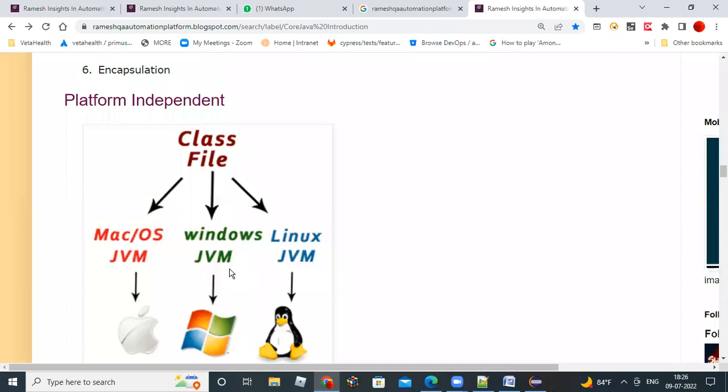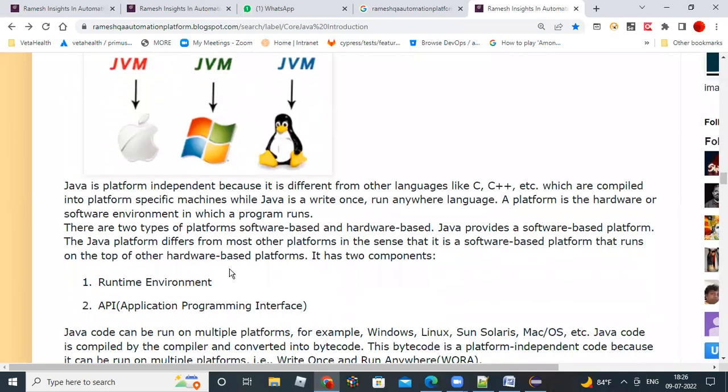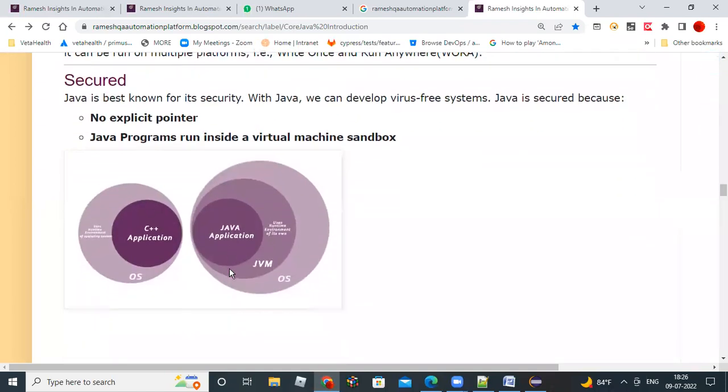Which processor or which hardware you are running on doesn't matter. Any hardware, any processor, it will take and run your program. That's why it's an architecture neutral, platform independent, and portable language. Any questions before jumping on to the next feature?